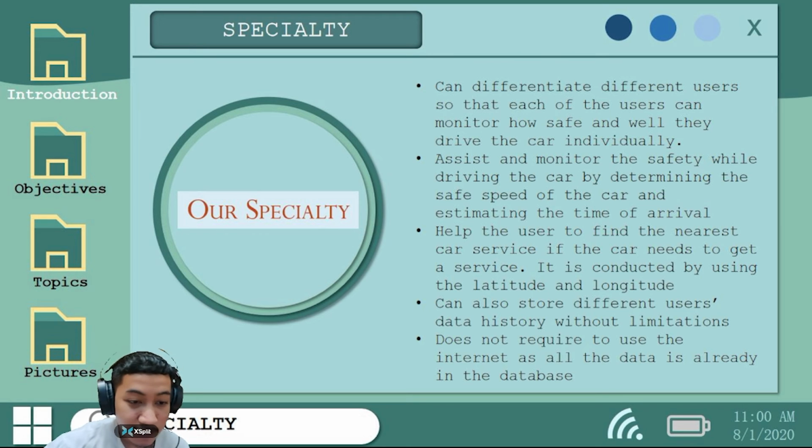Next, it also can help the user to find the nearest car service if the car needs to get a service. As we all know, every car has its own mileage indicator.